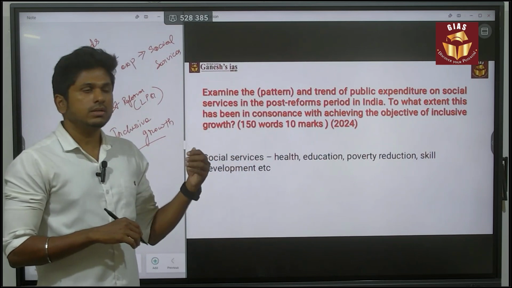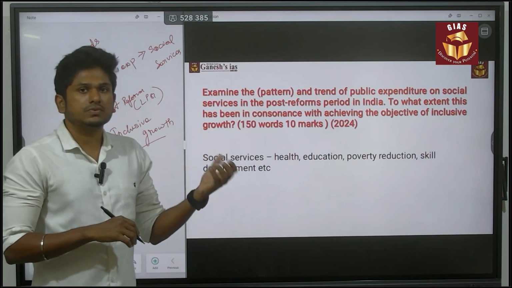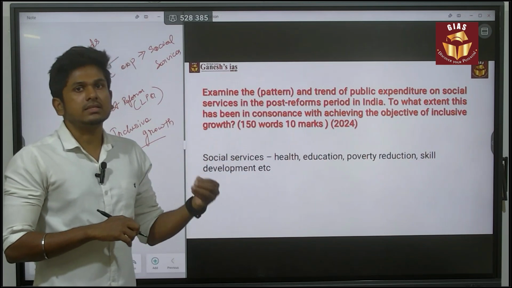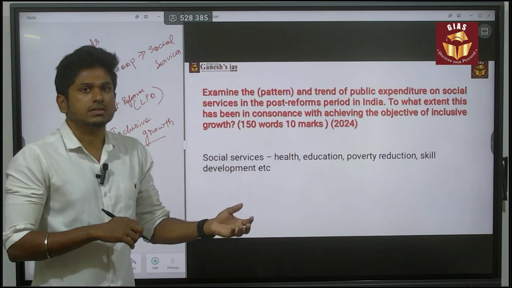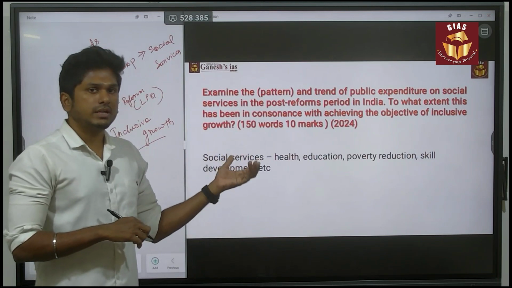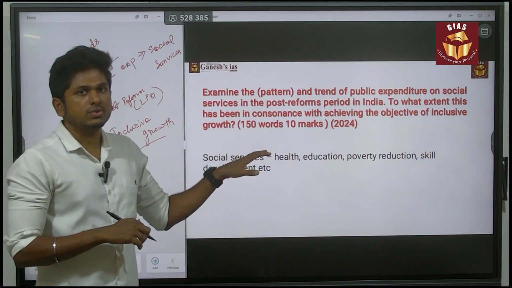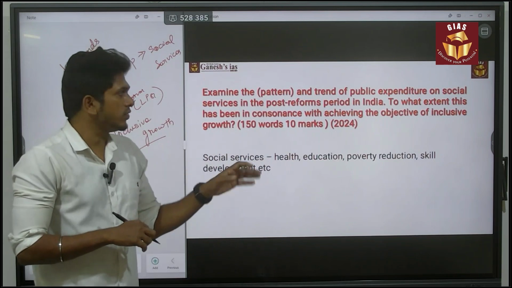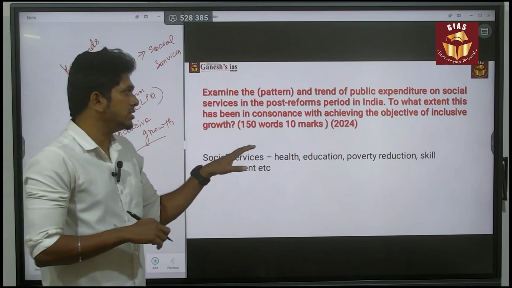You have to give the data in terms of percentage of GDP, that is, how much percentage of GDP spending has increased towards certain specific sectors. In that way, you have to give the answer. If you don't have that data and you try to address this question, it is not efficient enough to get more marks. That is the major issue with this question.